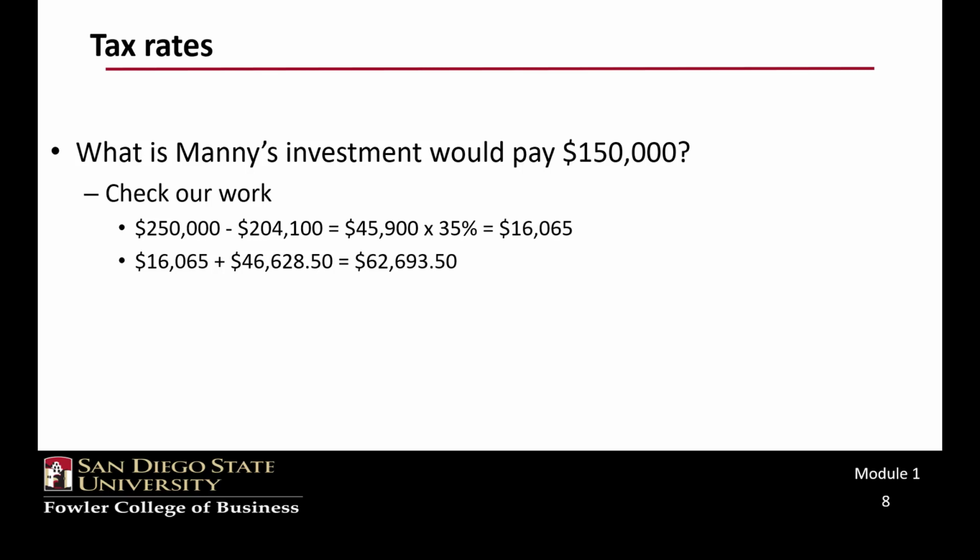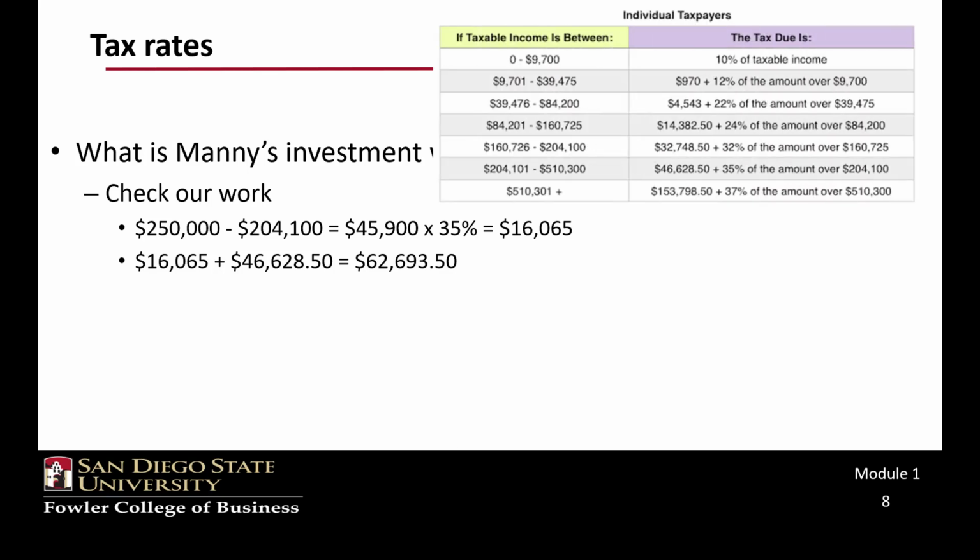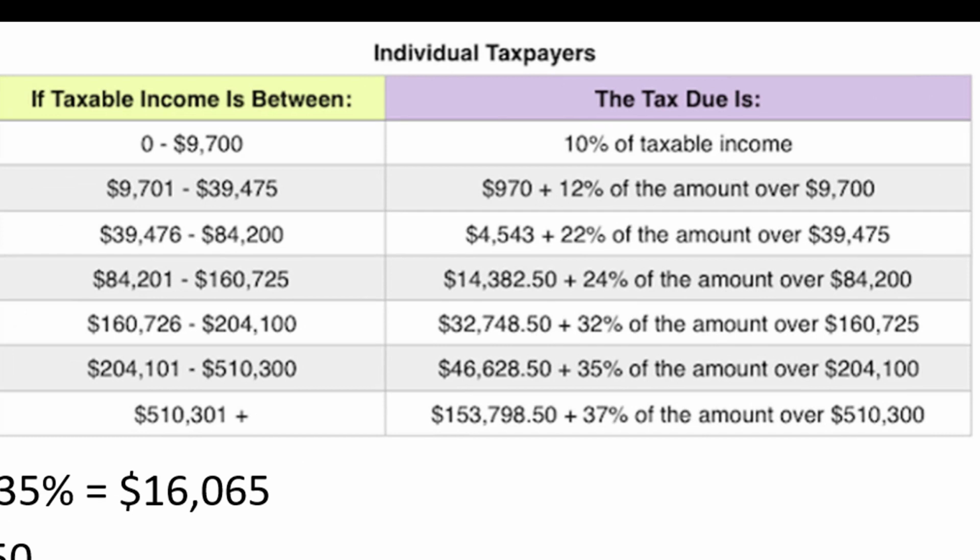What if New Manny's investment was expected to pay $150,000 of additional income? If we use the long method, which you should practice along with me, when you look at the tax table, you'll see that with total taxable income of $250,000, Manny has migrated into the 35% bracket. Now, I don't feel too sorry for Manny because he keeps all the income he already had at the lower brackets. And I'd always rather have 65 cents per dollar than nothing. Well, I guess it's safe to say I'm not a substitution effect taxpayer.